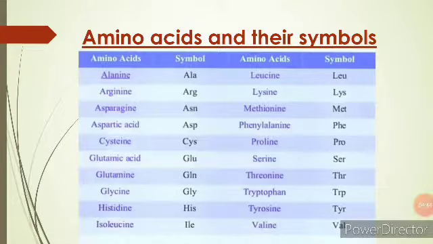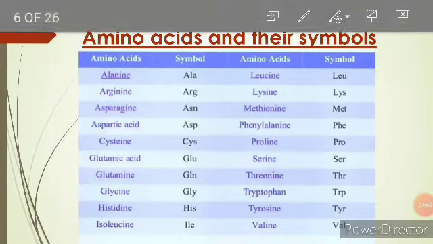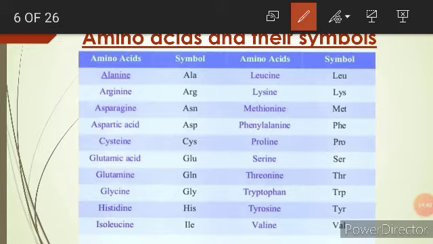ALA, alanine and so on, I already told you, it is written here. These 20 amino acids are the building blocks of protein and are also called the magic 20. They are the 20 alphabets of the protein language.